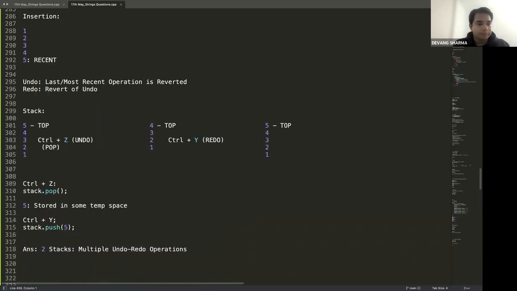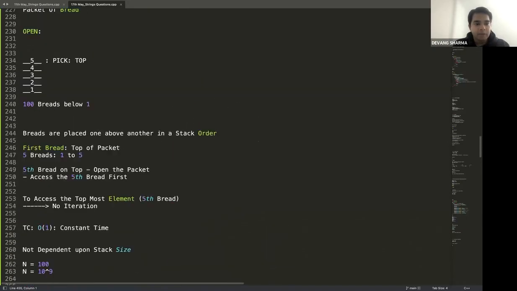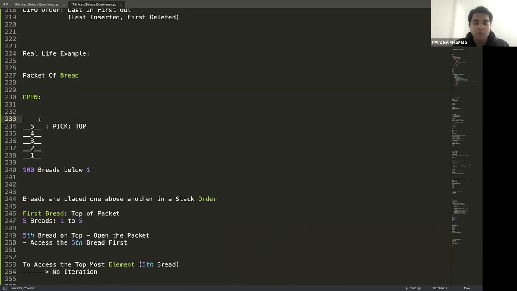Go back to the packet of bread. In that packet of bread, if I have to put any bread above 6, do I need to make any changes? No, guys, it has nothing to do with memory. Stack has nothing to do with the memory here. The only point of contiguous memory is true in the case of arrays only. Only array is the data structure which works on contiguous memory. Apart from that, all the data structures are dynamic. So stack, queues, linked list, array list, vector, all of those data structures that you're going to talk about, they all are dynamic in nature. So don't mention the contiguous memory part.